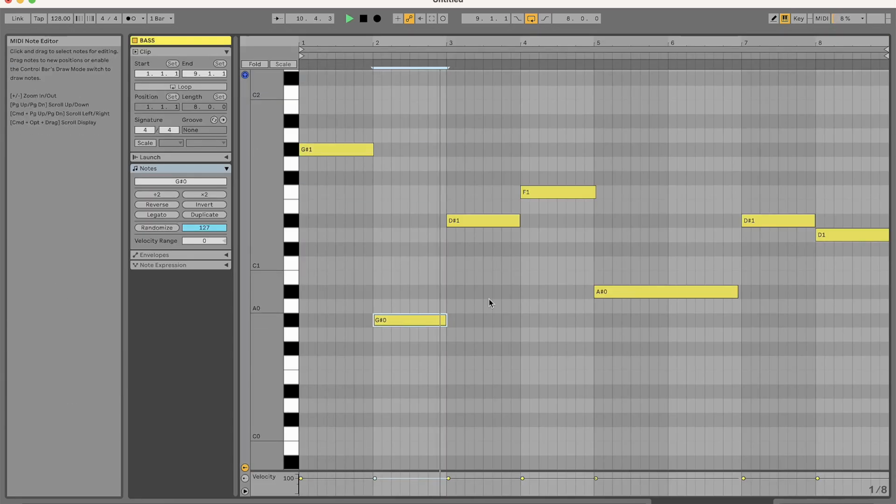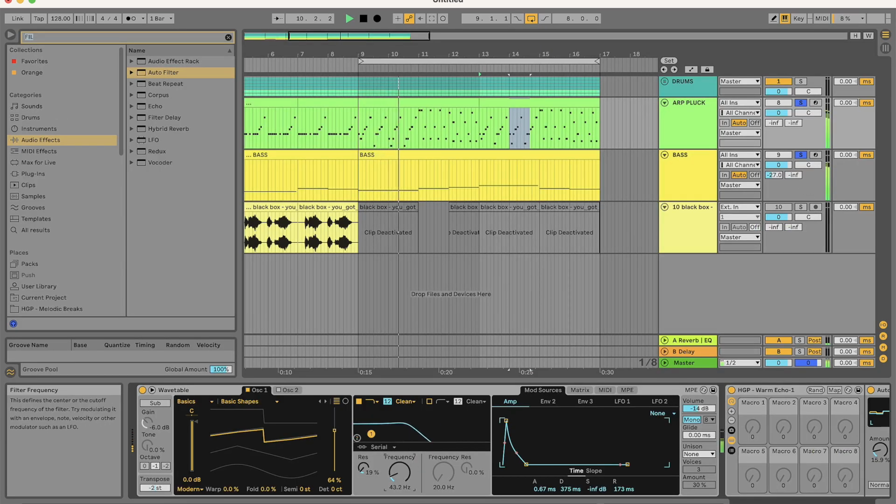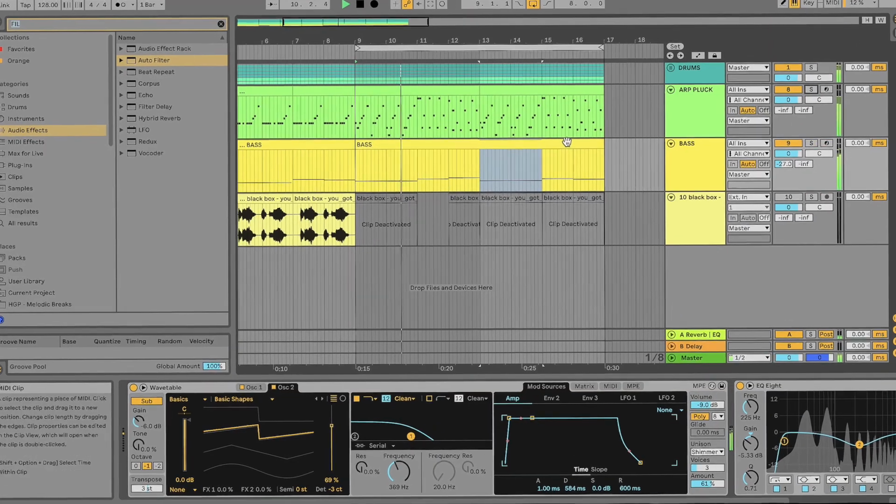I want changes for the second half of the bass line. And all together.